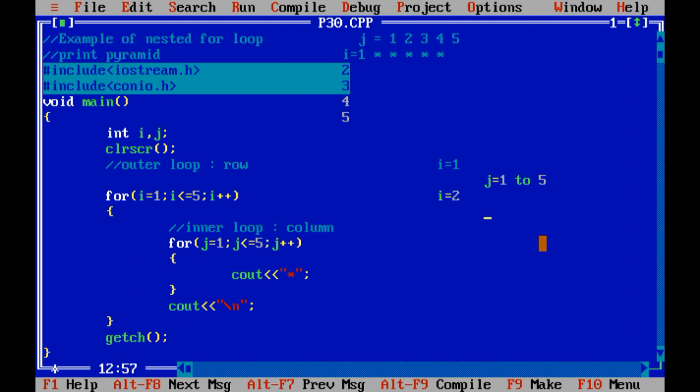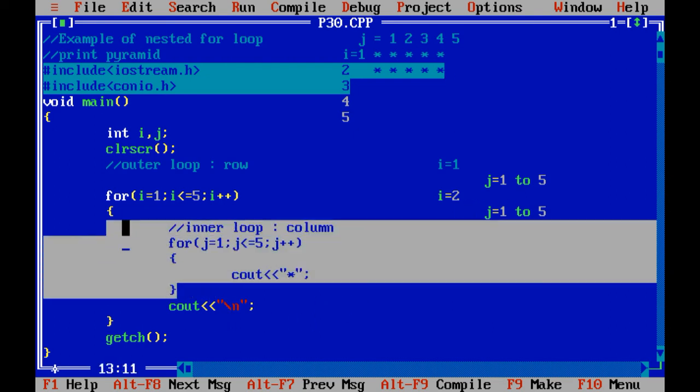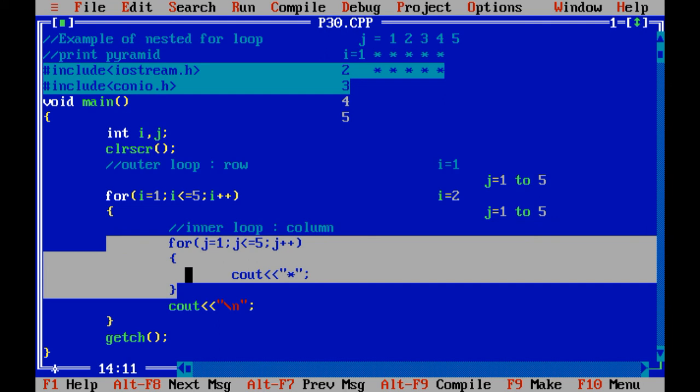Again in that situation, the value of j would be 1 to 5. That means this second line is executed, and again 5 times the asterisk is printed on the screen. Again the value of j becomes 6 and the condition becomes false.